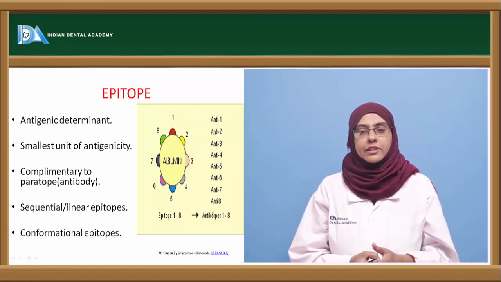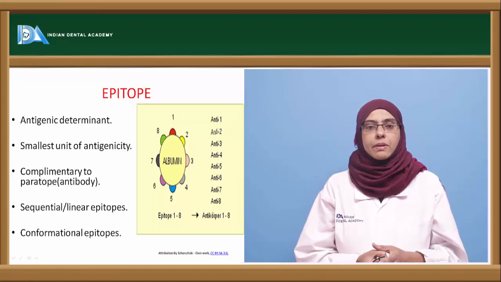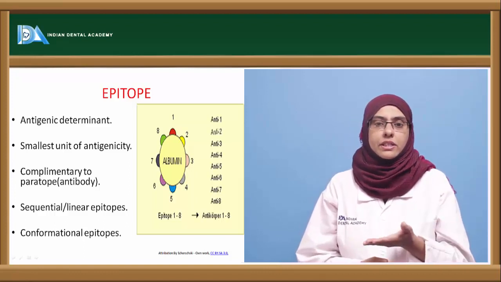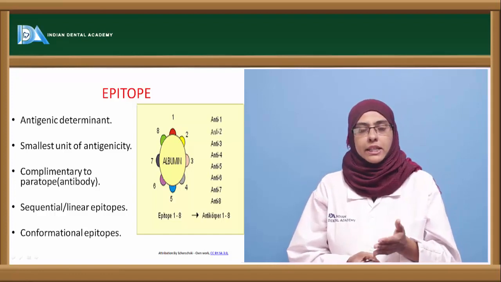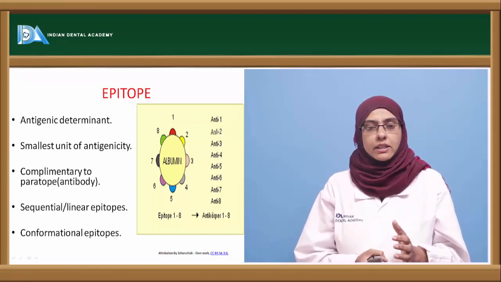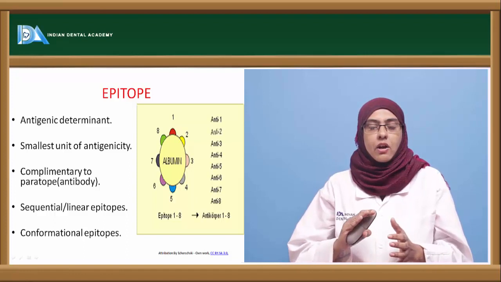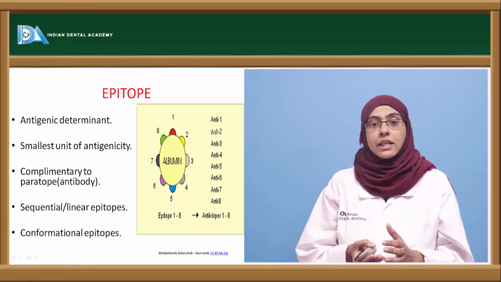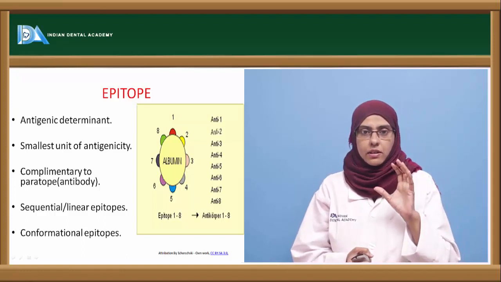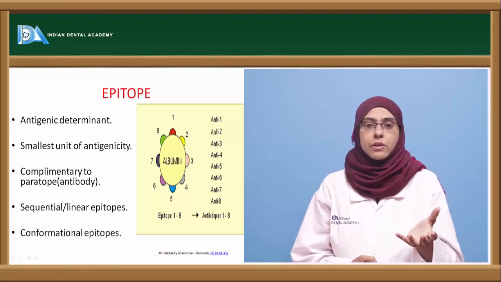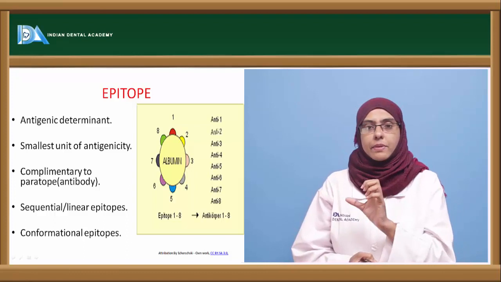And these antigenic determinants or epitopes can be present in an organism in a sequential or linear segment, which are called sequential epitopes, or they can be present in a quaternary structure of a protein, where the folding of the protein is the antigenic determinant site in a complete protein molecule, which is a functional protein molecule. So this is called a conformational epitope.